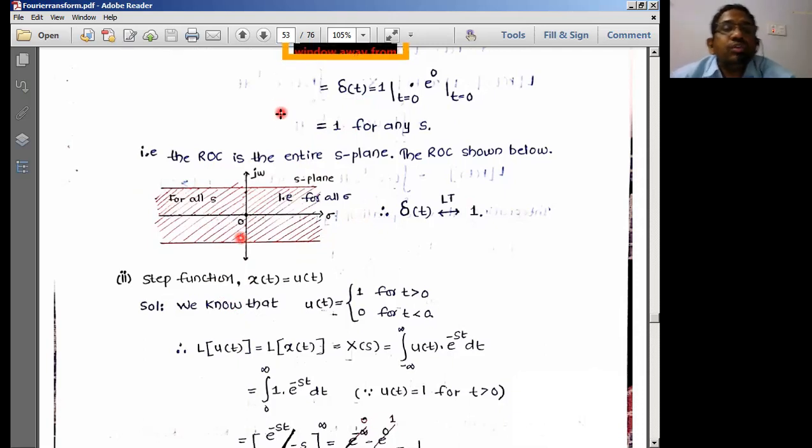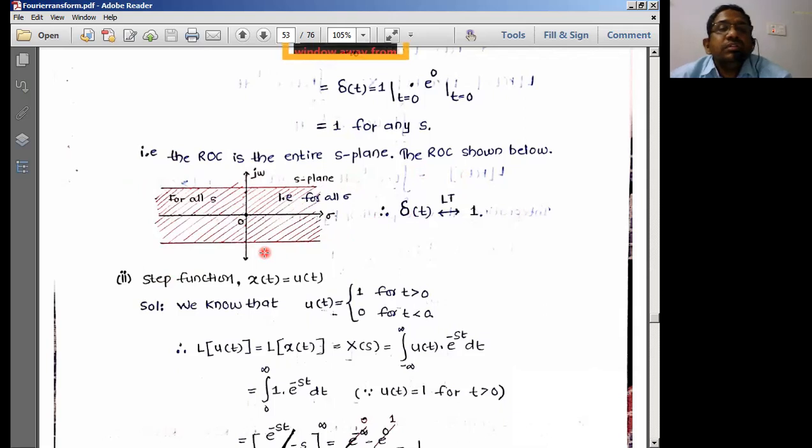All right. So what does 1 mean? 1 is going to be there for plus j omega as well as minus j omega. That means the values are simply going to converge continuously from minus to plus here, because it is going to be uniform. Therefore, the ROC is the entire S plane. The ROC shown below is the ROC for the impulse signal.